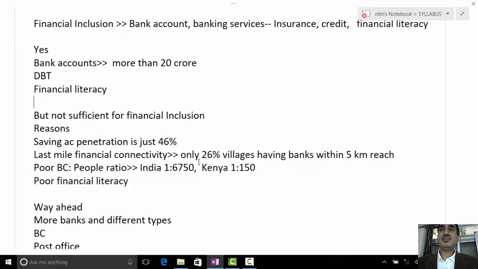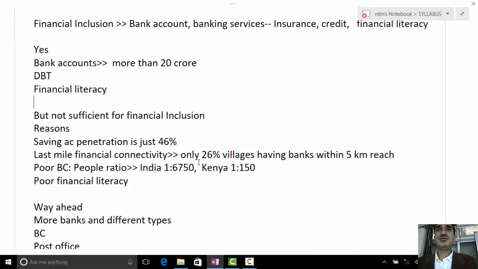Now this data is given in the Economic Survey. If you have read the Economic Survey this year, all this data has been given: 46% saving account penetration, 26% villages having banks within 5 kilometers, and then this data as well, the banking correspondent ratio. So it showcases that it has still not been able to provide financial inclusion to what it would have been.